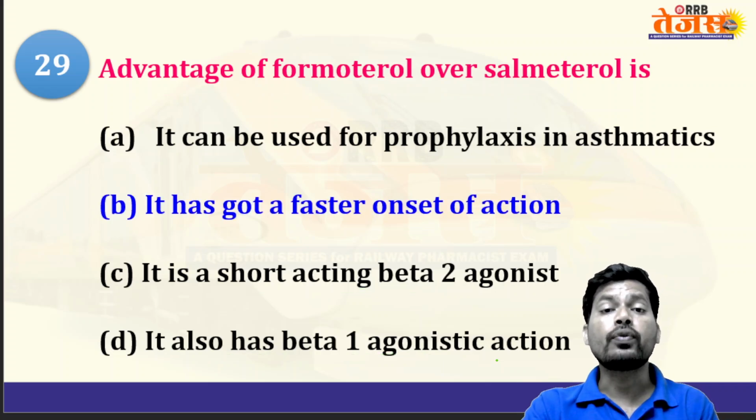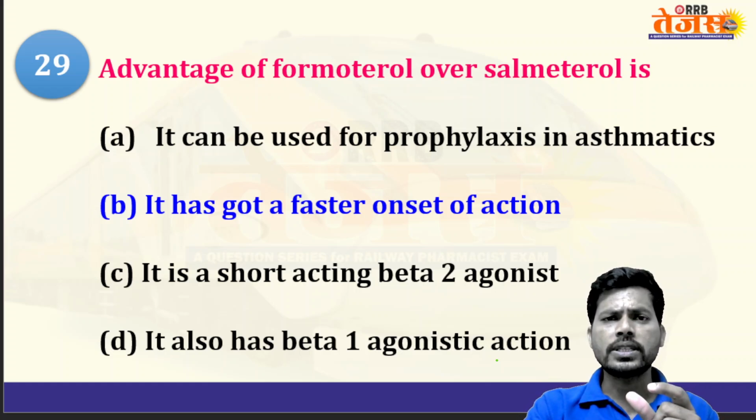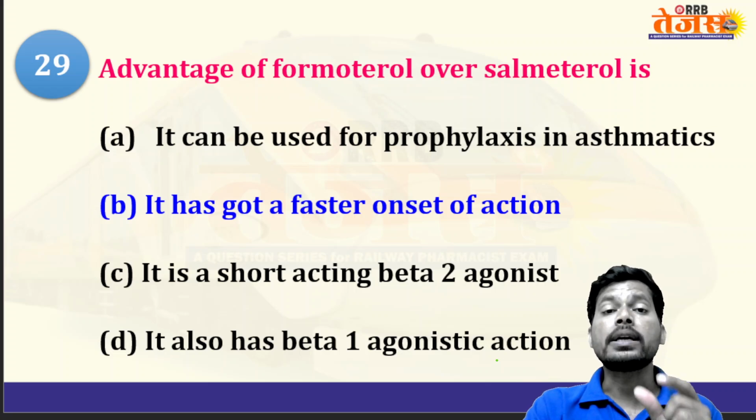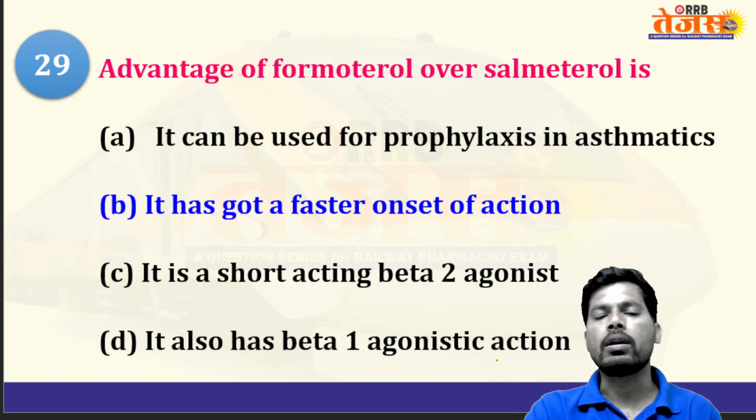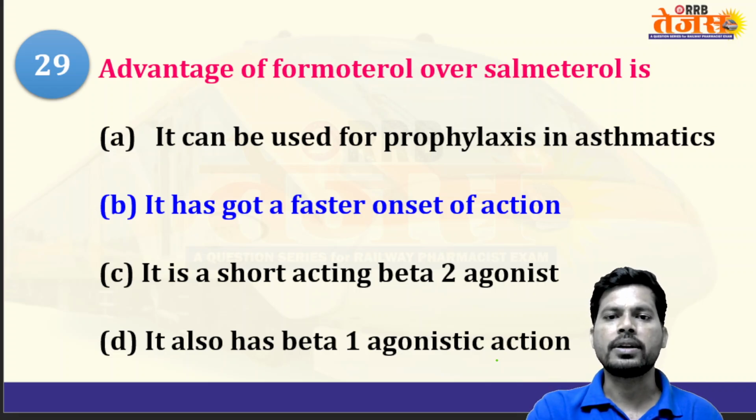It has a fast onset of action, shows action immediately. What is onset of action? How much time the drug takes to produce its action. For example, fast onset of action shows action immediately. The advantage of formoterol over salmeterol is that formoterol has a fast onset of action.